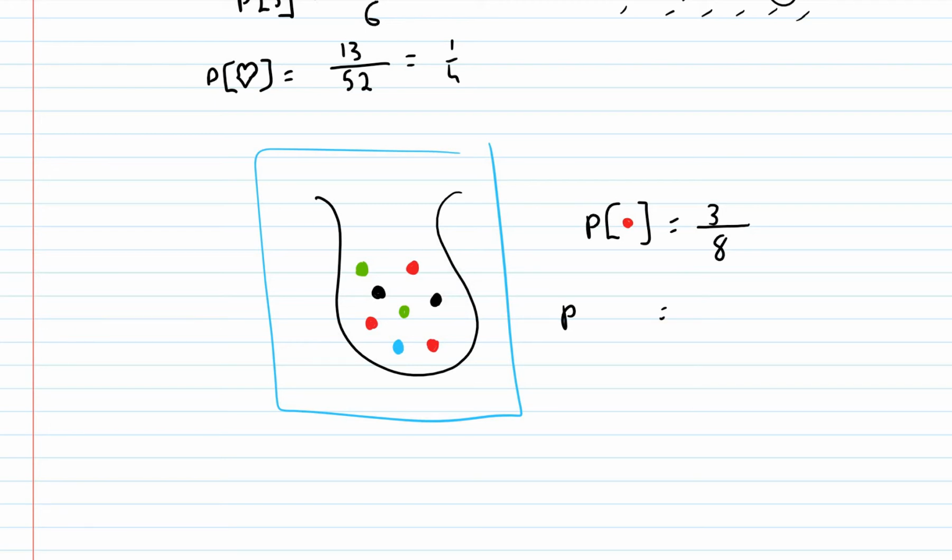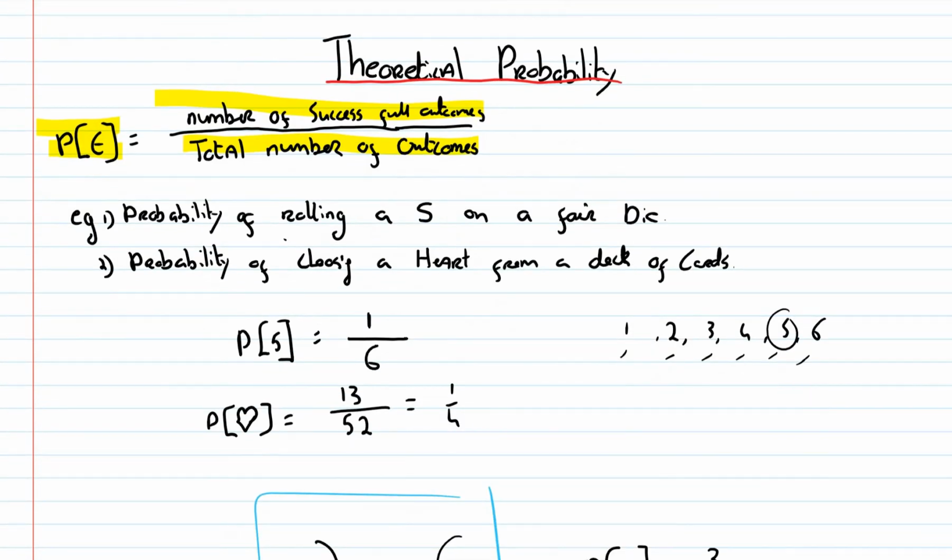Probability of getting a blue marble then. There's 8 marbles in total, and how many blue are there? 1. Okay. And lastly, we'll say the probability of getting a black. Probability of getting a black marble is, again, 8 in total, 2 black, and we can simplify this into 1/4. Okay, that's it, guys. Theoretical probability as opposed to experimental probability. Okay, thanks.